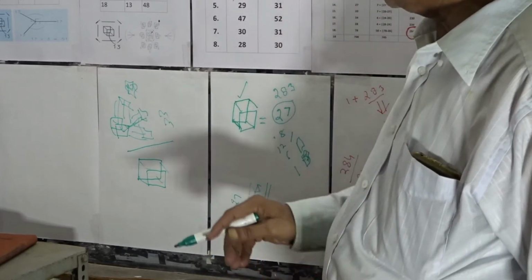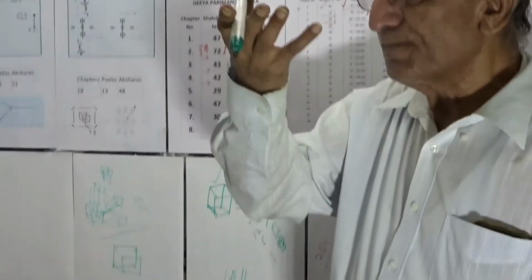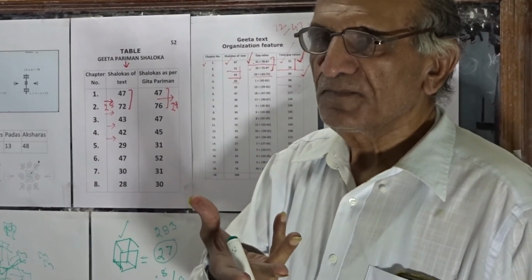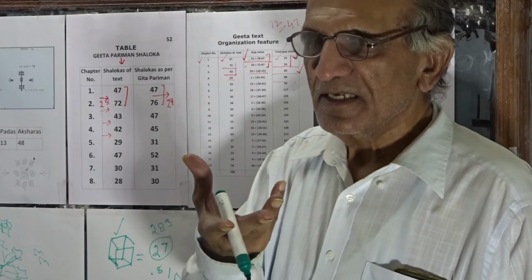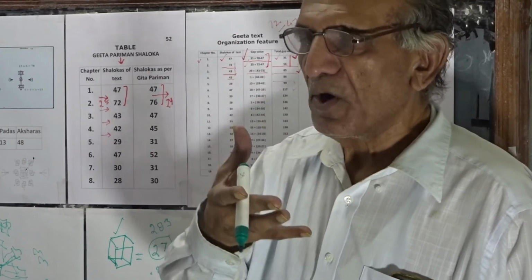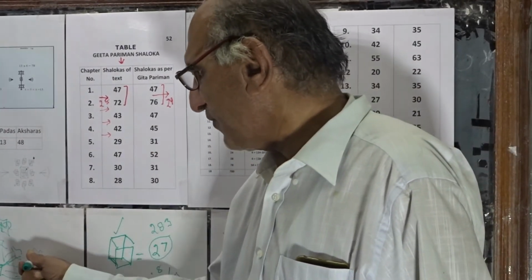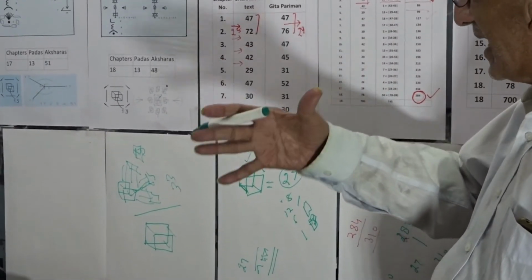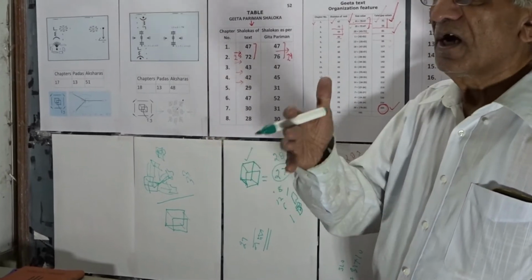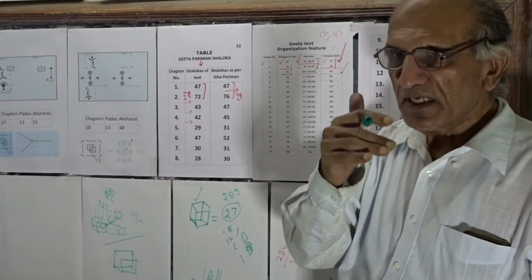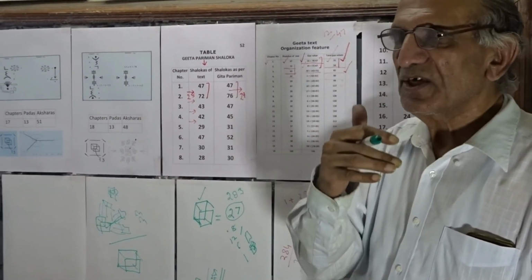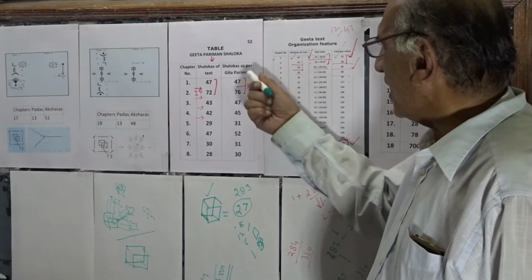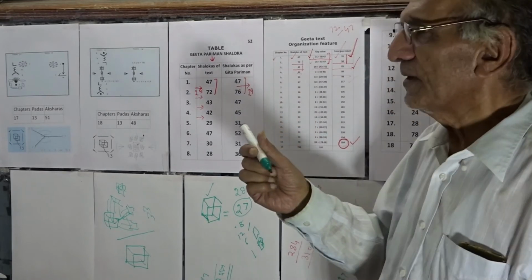It would mean that when this space is approached as space superimposed upon a solid dimensional frame, then the organization format of the text of Srimad Bhagavad Gita will transit and transform into the gap values of the Gita Parinam Shloka.